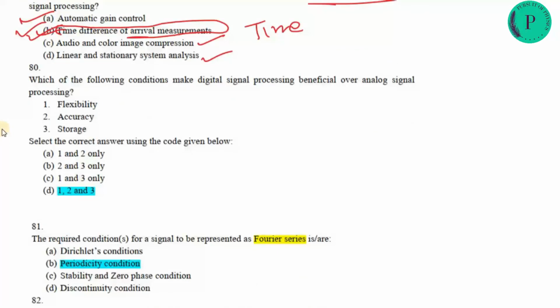Next: which of the following conditions makes digital signal processing beneficial over analog signal processing? Flexibility, accuracy and storage are all benefits.